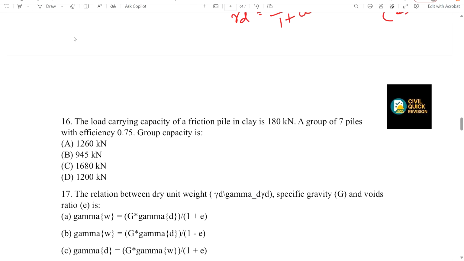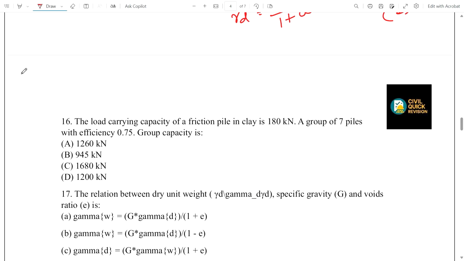Come to question number 16. Here it is given the load carrying capacity of a friction pile is 180. A group of 7 piles with the efficiency of 0.75. What is the group capacity? Okay, as we know, the individual pile load carrying capacity is 180 and the number of piles is 7. So total load is equal to 1260 kilonewton.